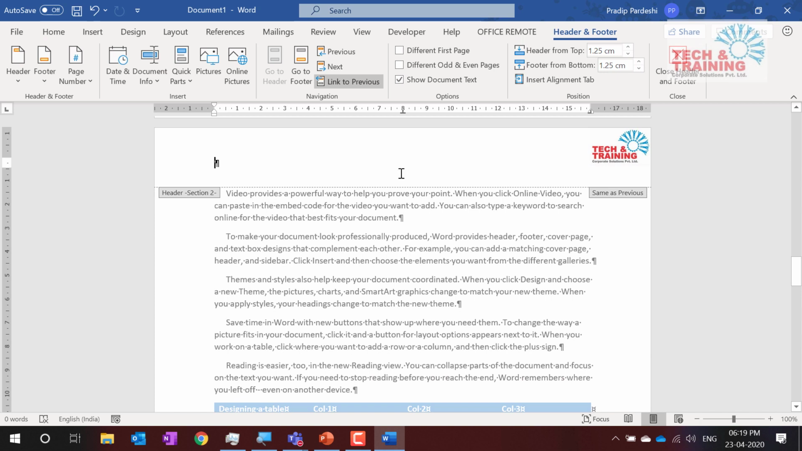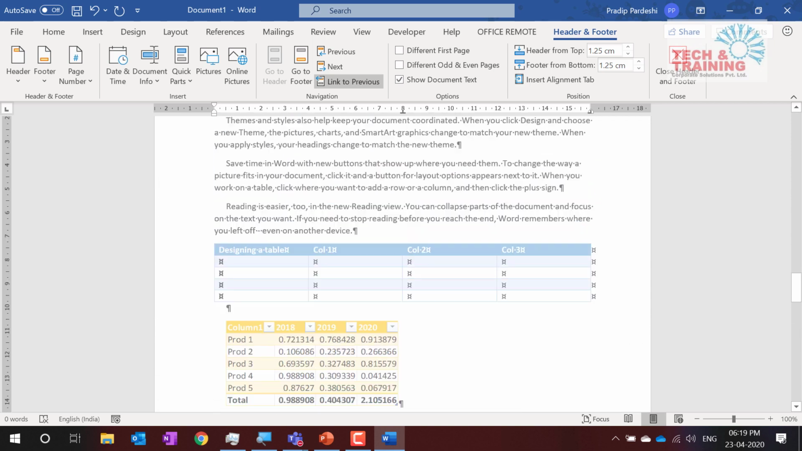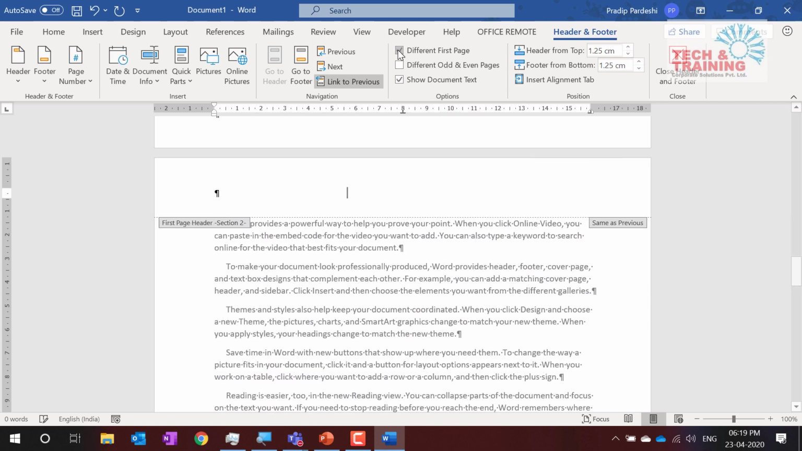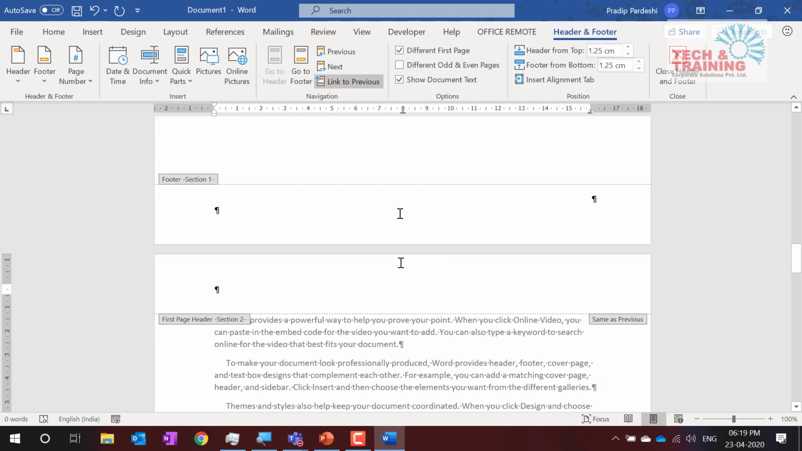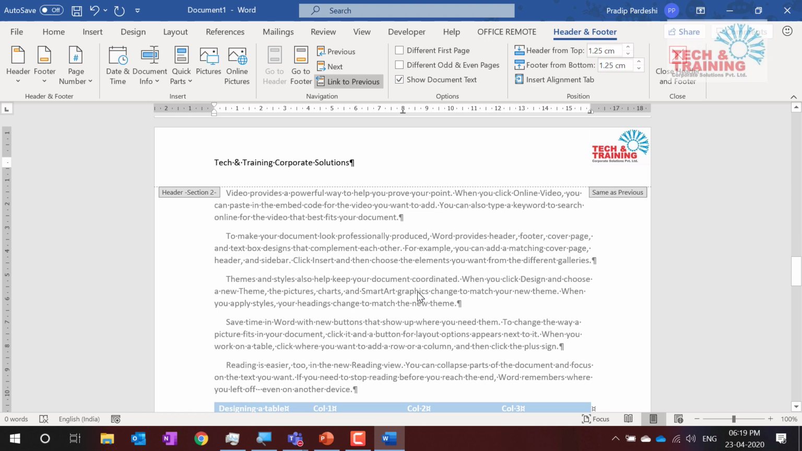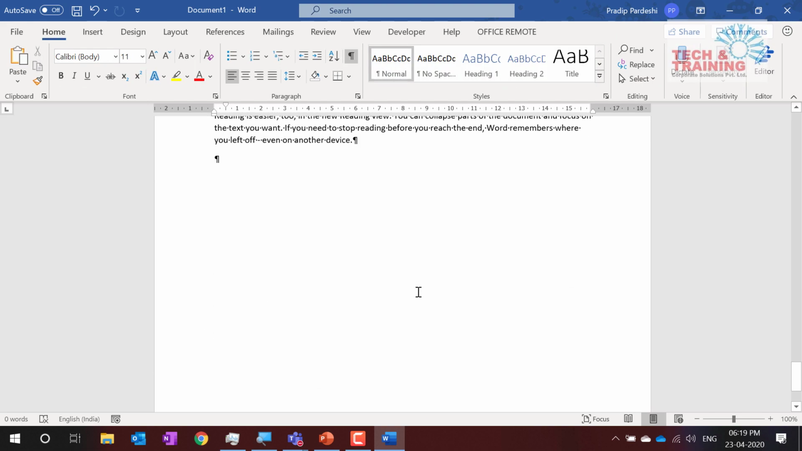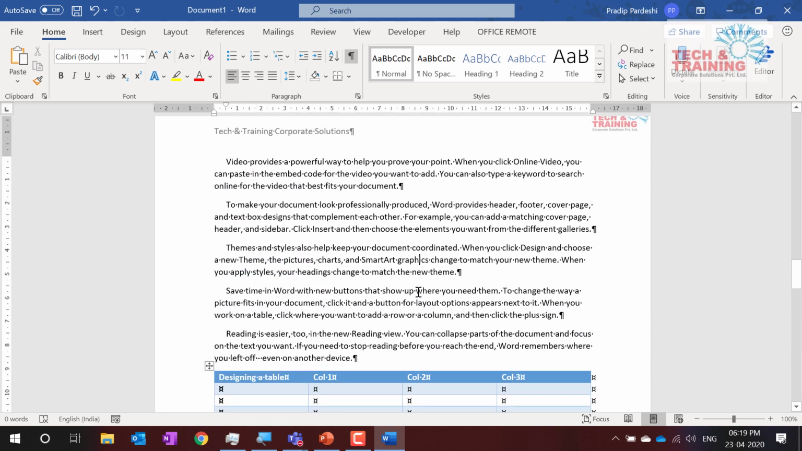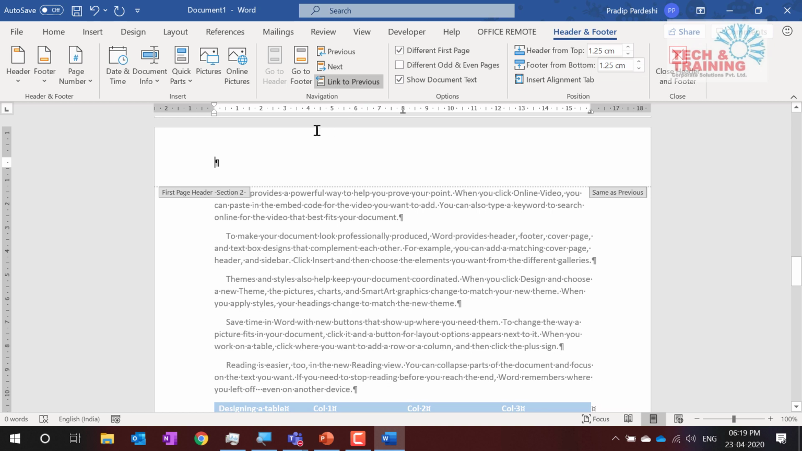I would like the first page to have the name of the company and training corporate solutions. Now I want a different first page. So when I check different first page, okay, one second, I made a mistake. Once I do this, yeah. So my first page, every page I've got the formatting. Now I want a different first page. So I can simply check different first page and I can write